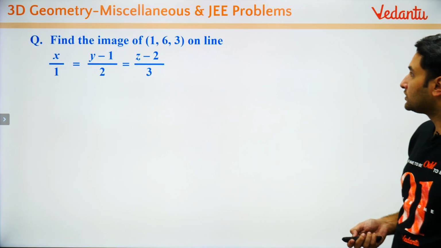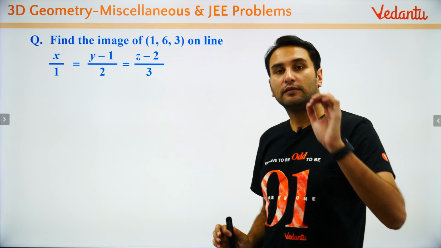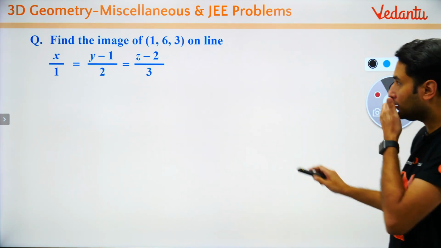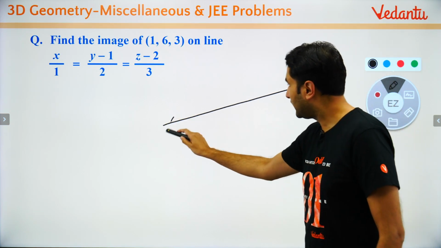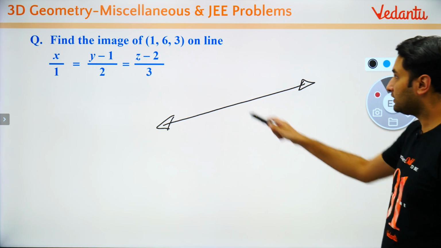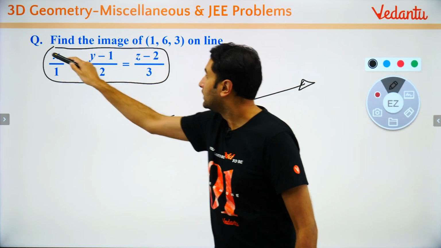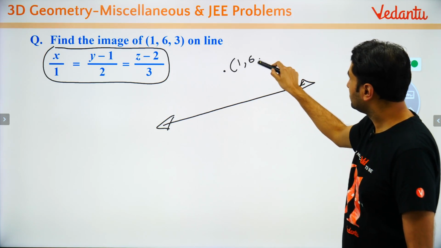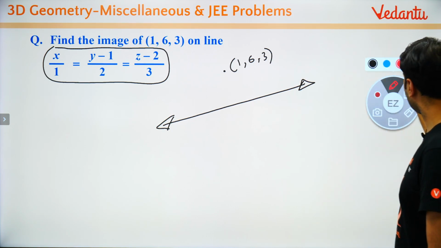हाँ, image of this point. अब image of the point on the line, same problem है but slightly different calculation. क्या करना है बच्चों? What is the problem? Line is given to you. What is the line? Line is this. Now there is a point 1, 6, 3. आपको इसका इमेज चाहिए. What do you want?